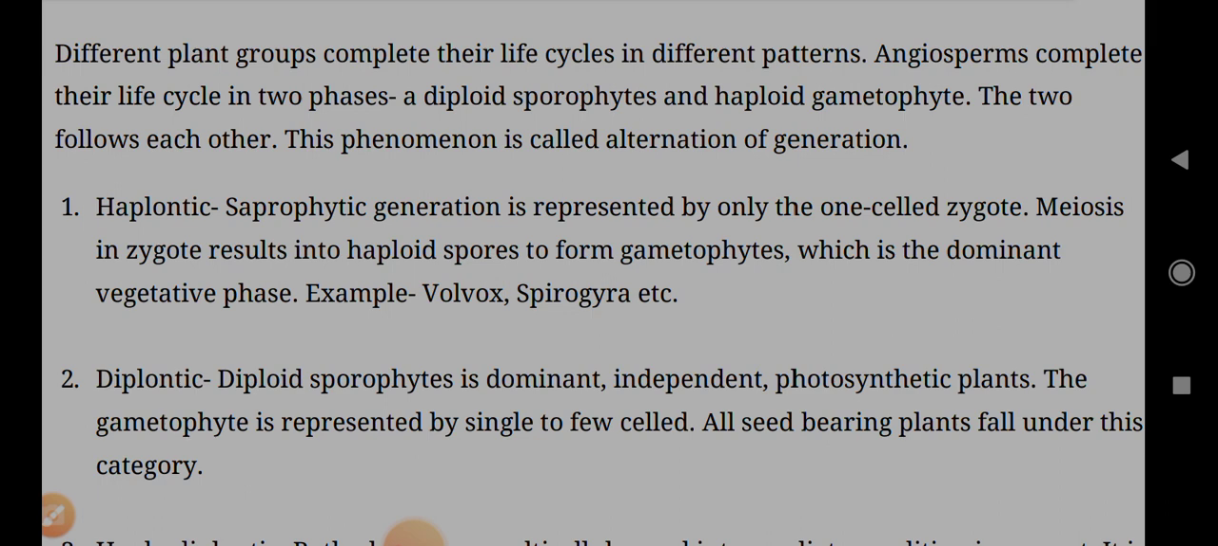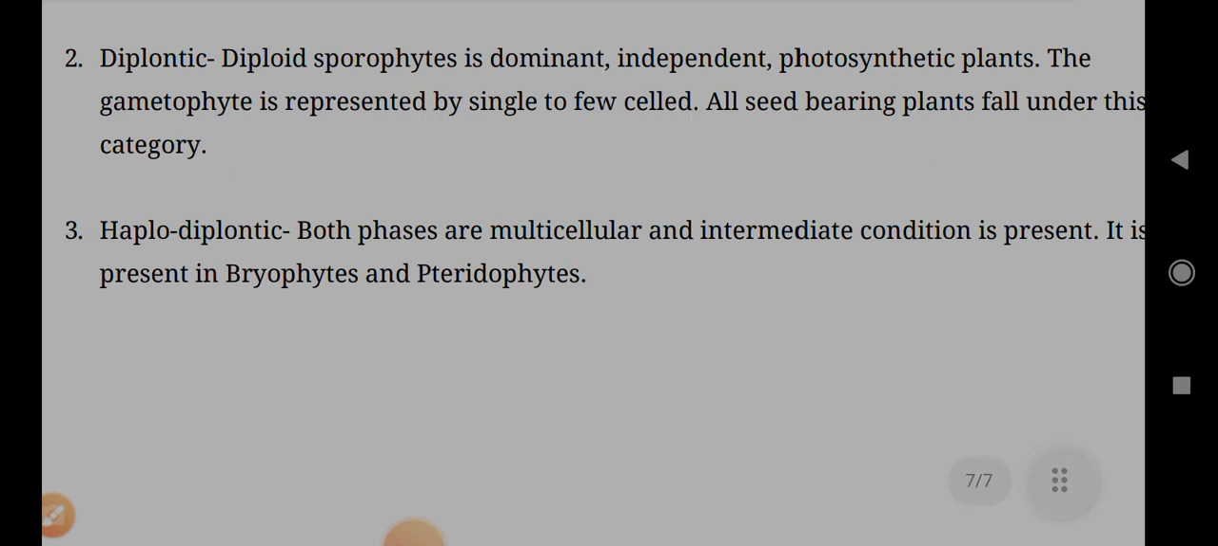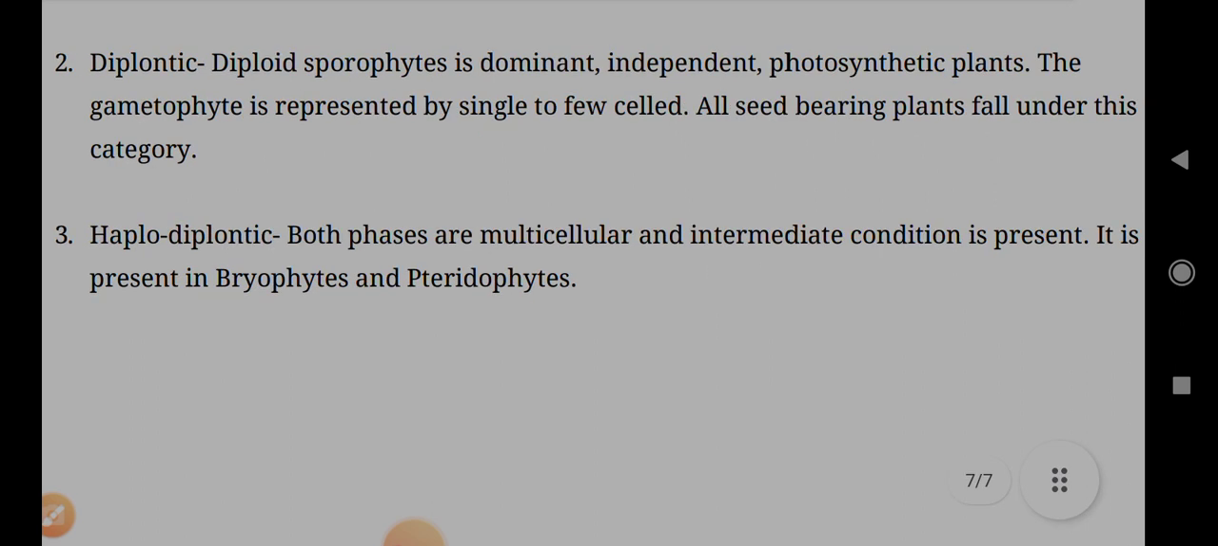Example: Volvox, Spirogyra, etc. Diplontic: the diploid sporophyte is a dominant, independent, photosynthetic plant. The gametophyte is represented by a single to few celled structure. All seed-bearing plants fall under this category. Haplodiplontic: both phases are multicellular and an intermediate condition is present. It is present in Bryophytes and Pteridophytes.